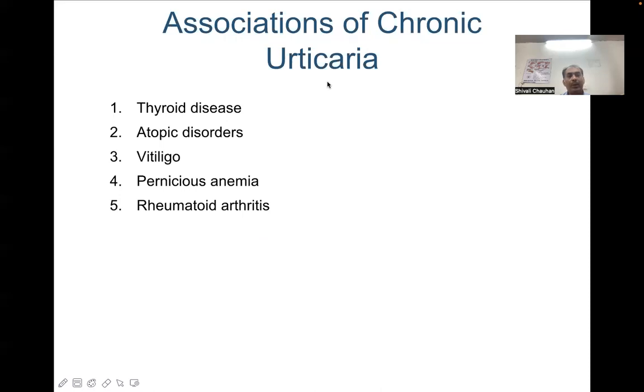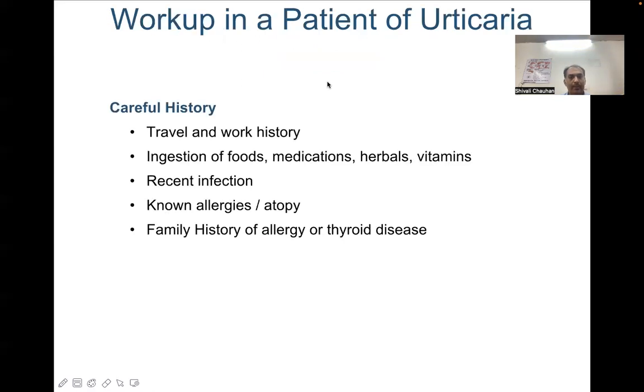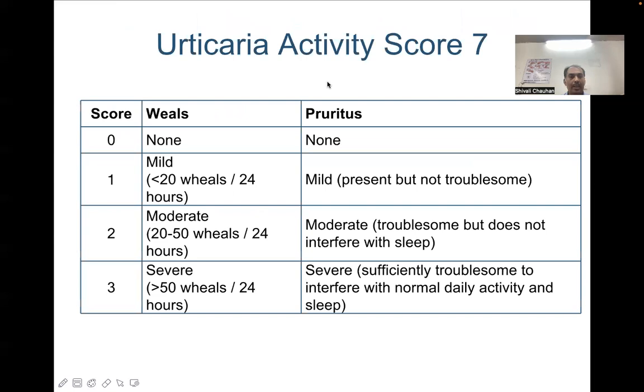Chronic urticaria is commonly found in association with thyroid disorders, mostly hypothyroidism, atopic disorders, vitiligo, pernicious anemia, and rheumatoid arthritis. A careful history is very important to rule out the precipitating cause in patients of urticaria, which includes travel and work history, ingestion of foods, medications, herbs, and vitamins, recent infection, known allergies or atopy, and family history of allergy or thyroid diseases.